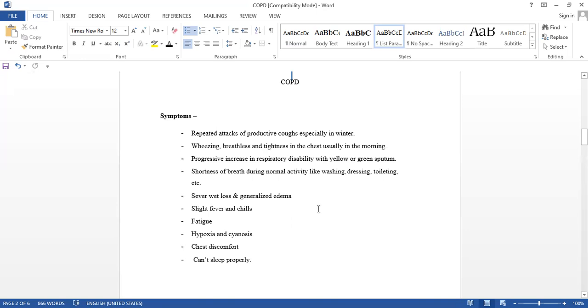Don't learn these by heart, don't murmur these things like this. You can write in your own language, just feel the disease so that we can understand and write automatically.